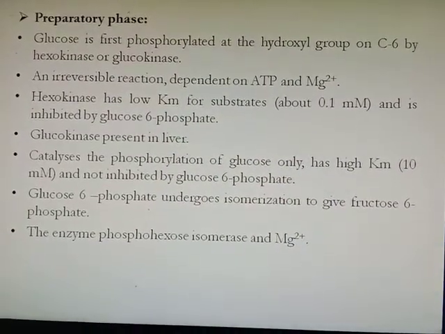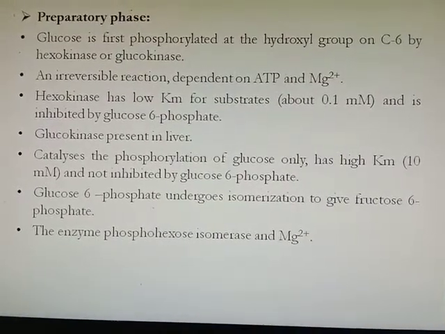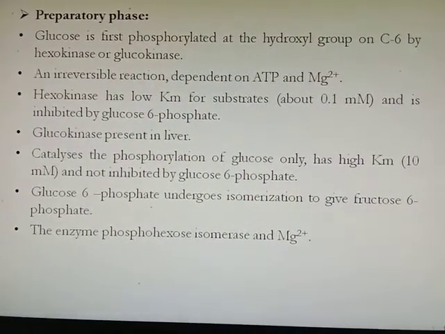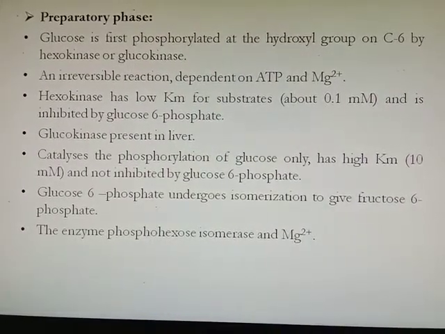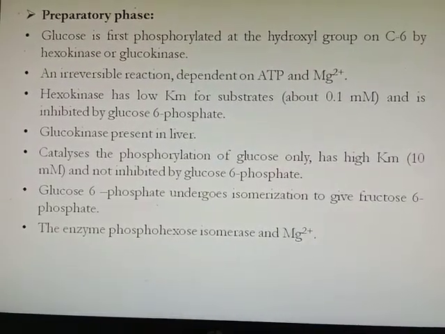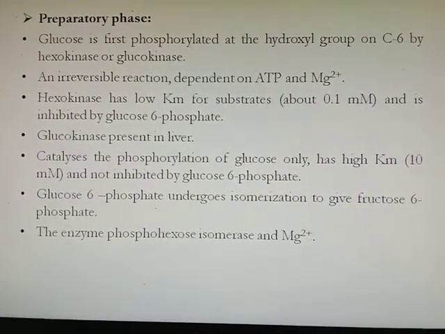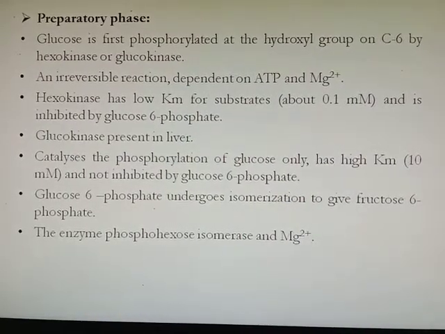In the preparatory phase, first glucose is phosphorylated at the hydroxyl group on C6 by the enzyme hexokinase or glucokinase. Means here the 6th carbon of glucose gets linked with a phosphate molecule with the help of the enzyme hexokinase or glucokinase. It is an irreversible reaction and dependent on ATP and magnesium.